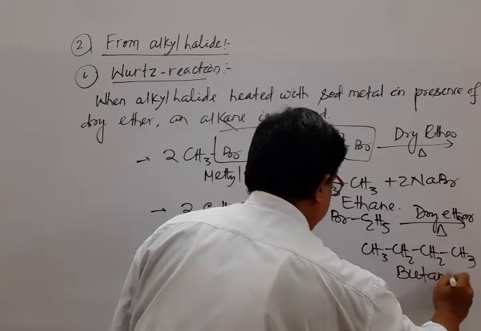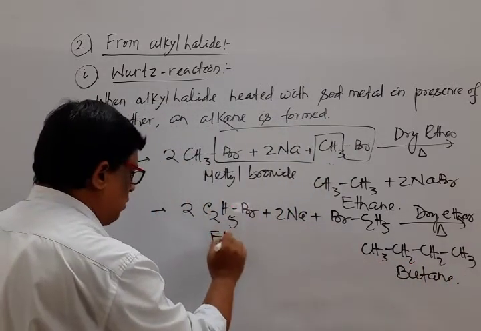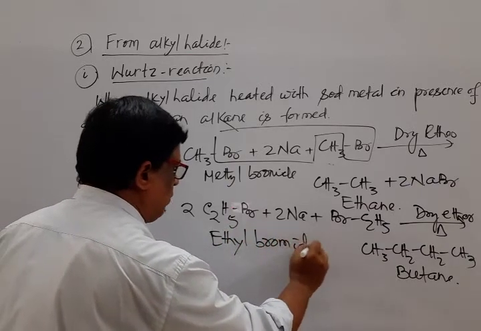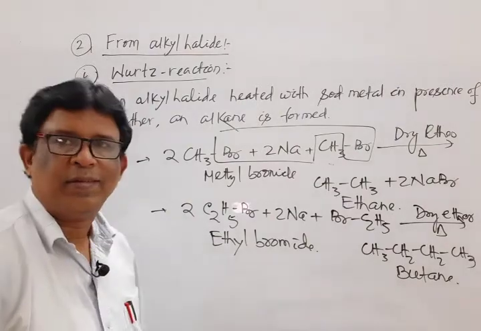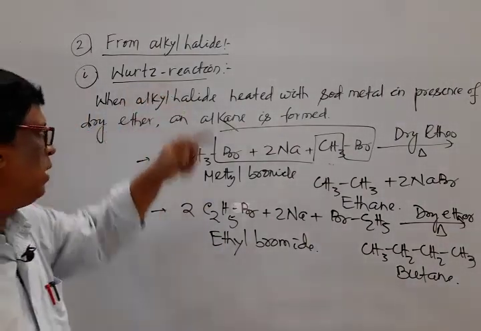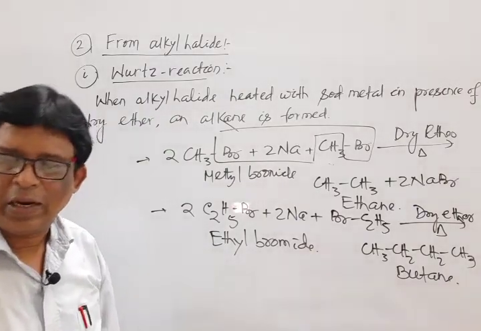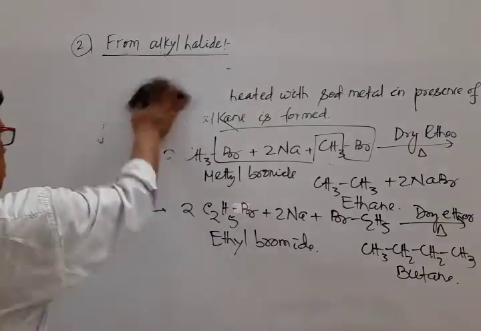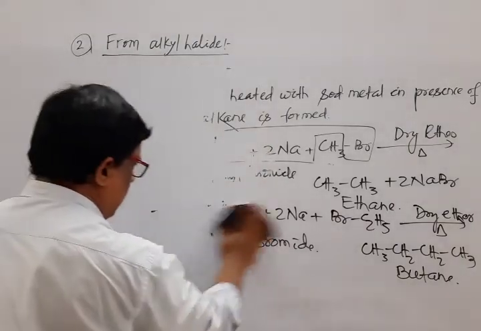Its name is butane, its name is ethyl bromide. Okay, that is the Wurtz reaction. The second one is through the formation of Grignard reagent.